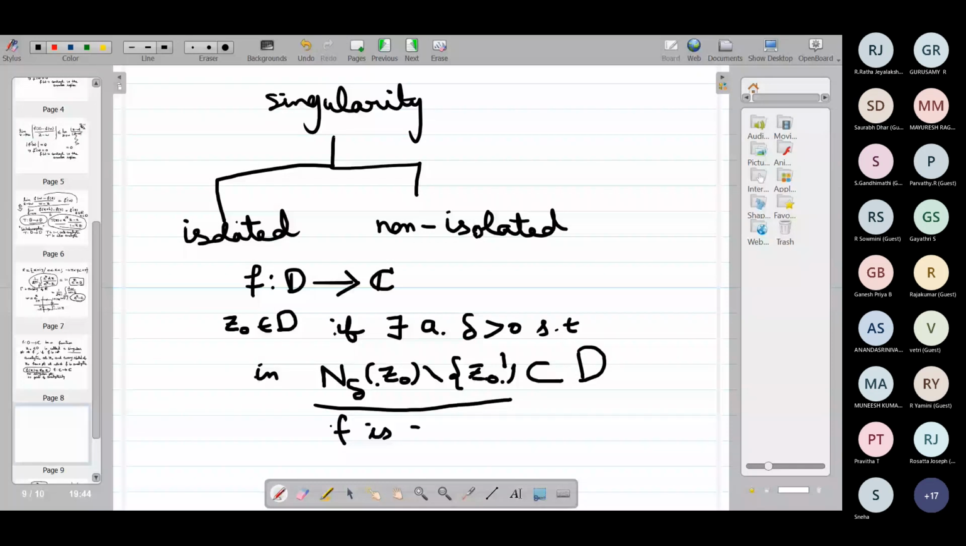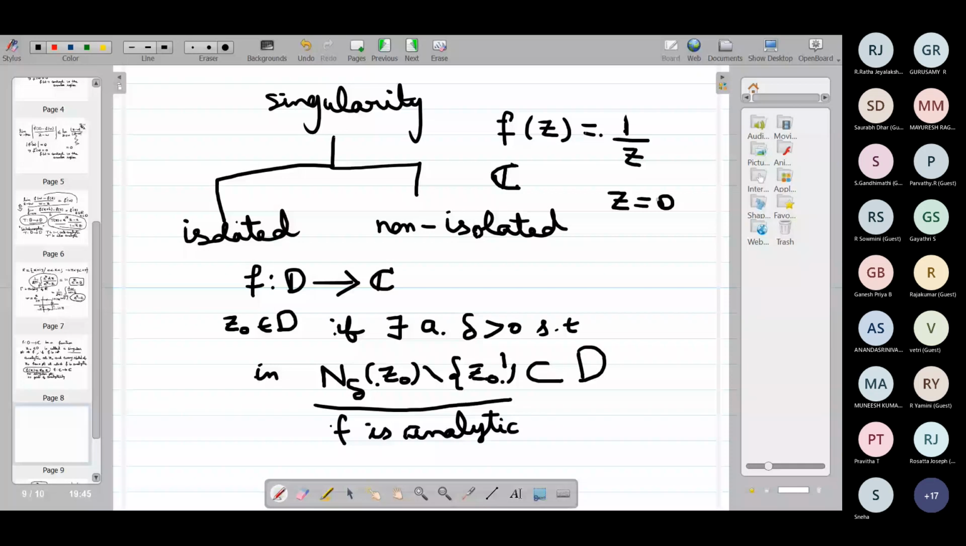Can you give me an example for this isolated singularity? What is the easiest example? f of z is equal to 1 by z. You take the domain to be the entire complex plane. So what is the isolated singularity for this function? z equal to 0. And at that point the function fails to be analytic.